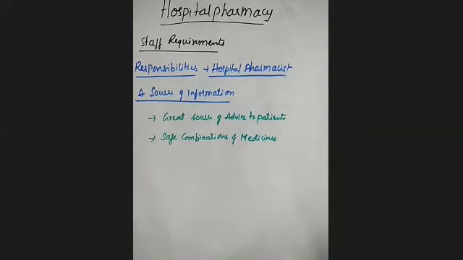In that case, the hospital pharmacist can recommend very safe combinations of medicines for specific patient problems. This is regarding a source of information: the hospital pharmacist acts as a great source of advice to the patients.